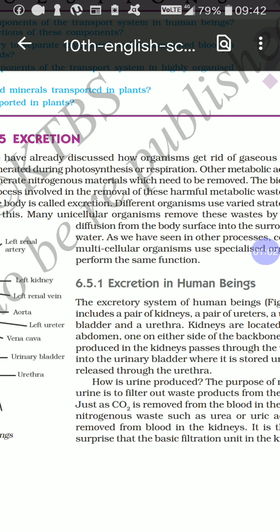So the process involved in the removal of harmful metabolic waste from the body is called excretion.